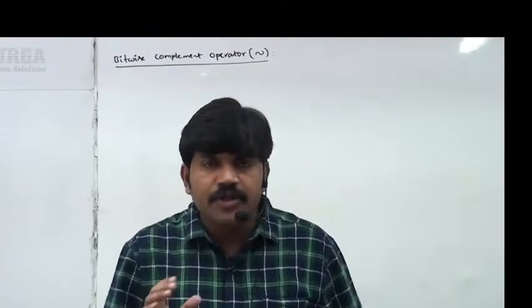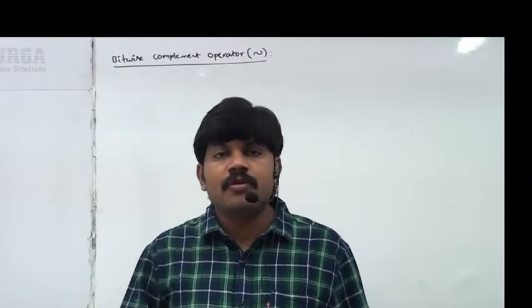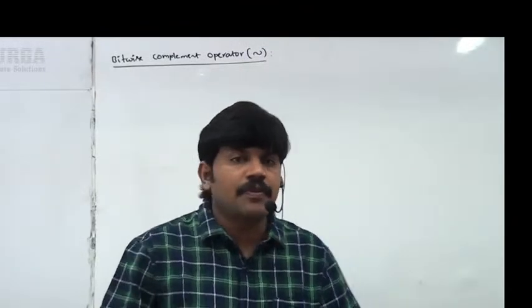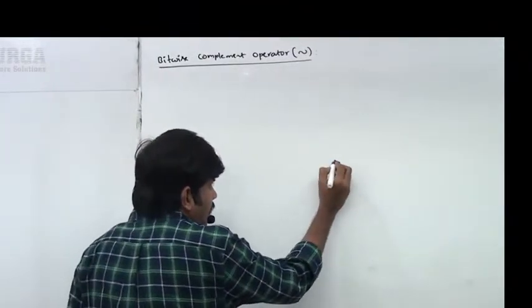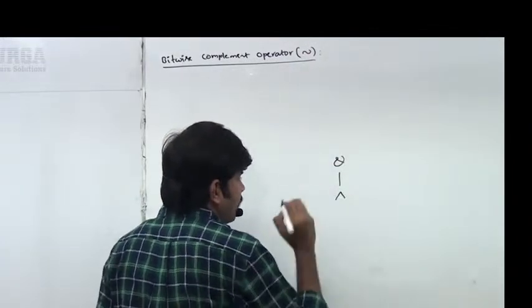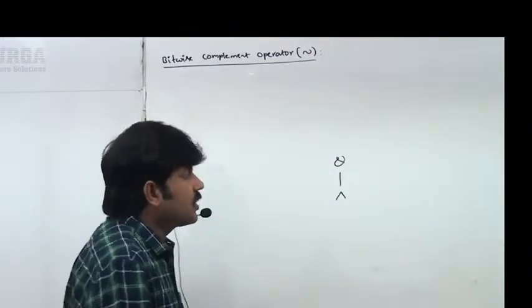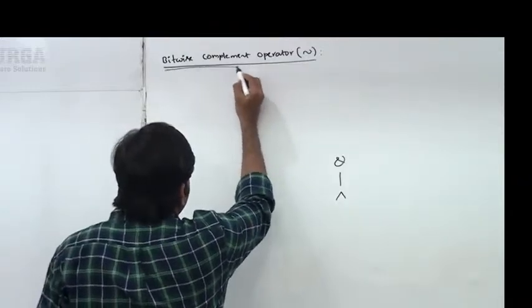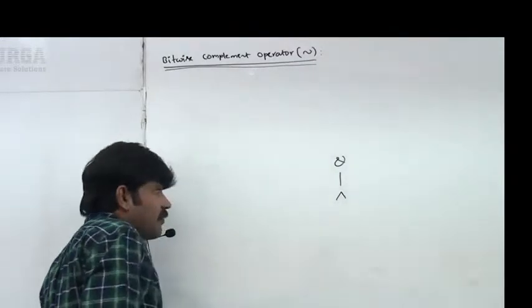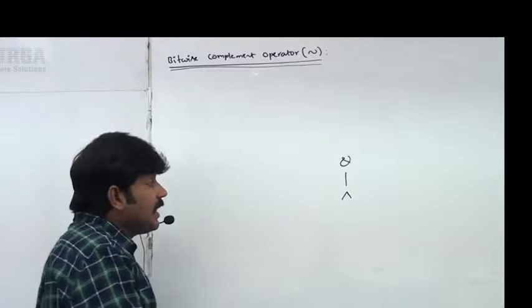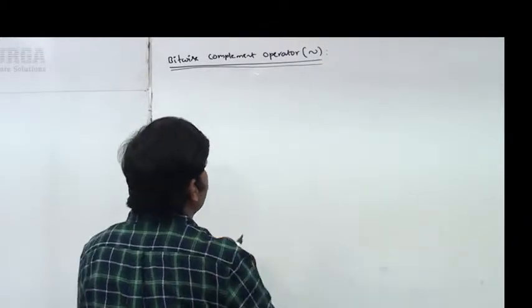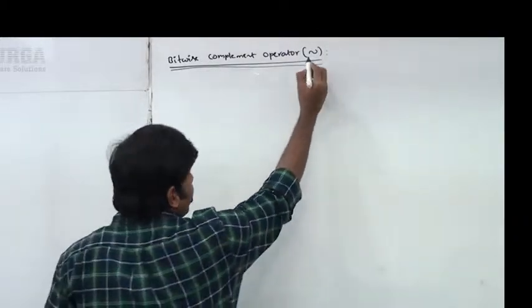Sir, in the last videos we covered very clearly the first three bitwise operators: AND operator, OR operator, XOR operator, right? Now we have to discuss the bitwise complement operator. Take very special care. The dangerous operator is the bitwise complement operator, the tilde operator.